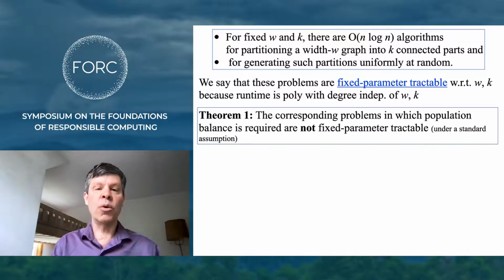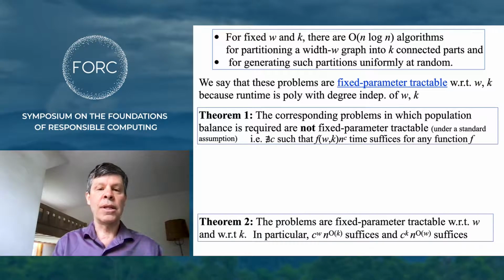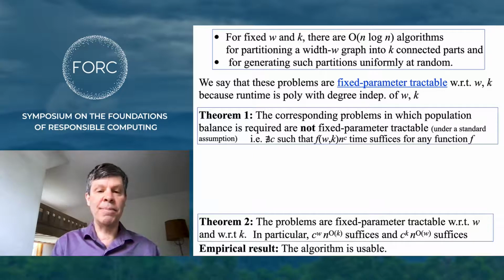But we can show under a standard complexity theory assumption that the corresponding problems in which population balance is required are not fixed parameter tractable with respect to the two parameters w and k. On the other hand, these problems are fixed parameter tractable separately with respect to w and with respect to k. And we did an implementation and found that the algorithm is usable, and we used it, in fact, to find solutions for all the French departments.